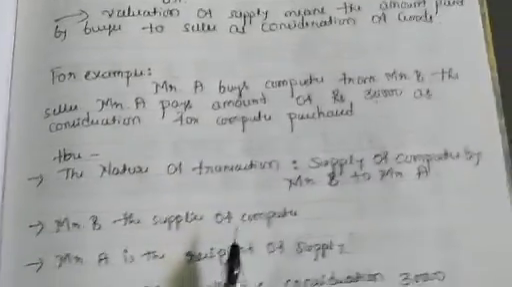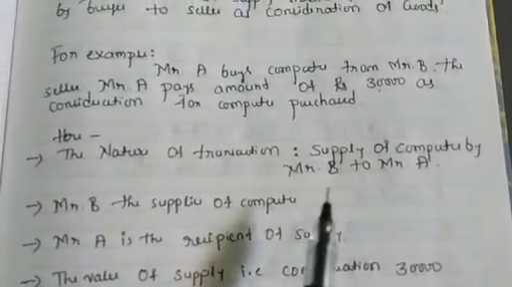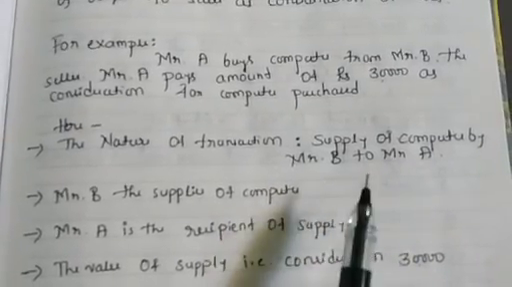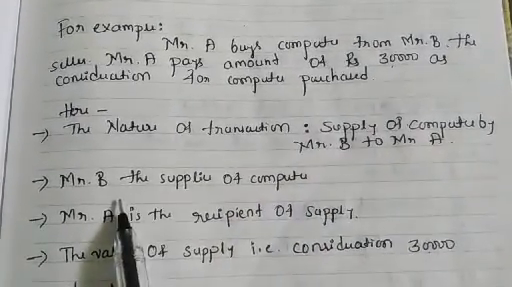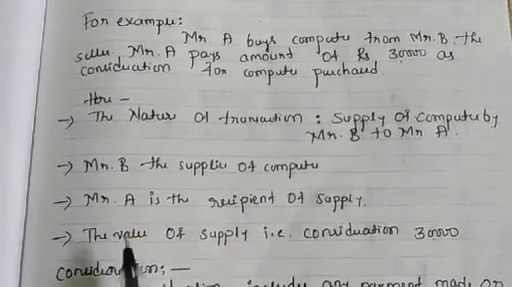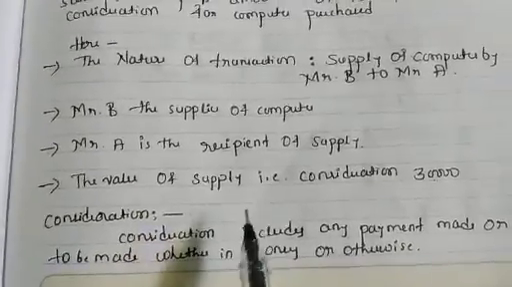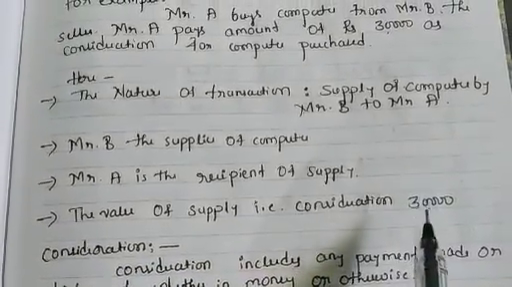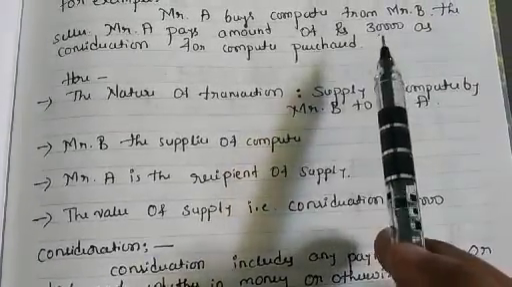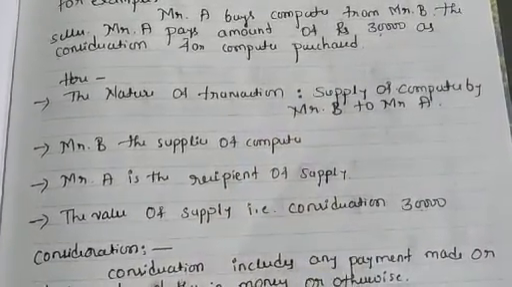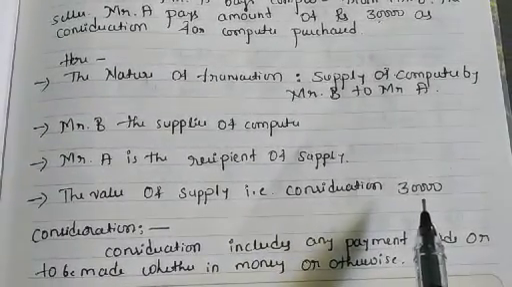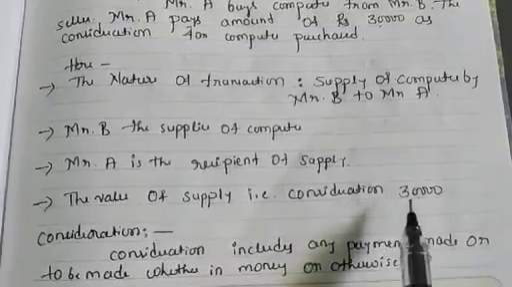So the nature of the transaction is the supply of the computer by Mr. B to Mr. A. This is the nature of the transaction. Then here the supplier is Mr. B and the recipient is Mr. A. The value of supply, how much? Whatever the consideration, that is the 30,000, or whatever the value of the computer, that is the 30,000. It is treated as the value of supply. This is the consideration. So this is the value of supply.